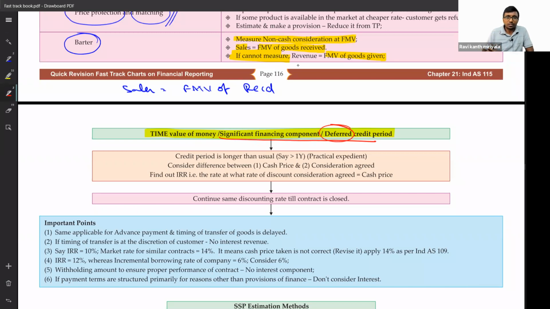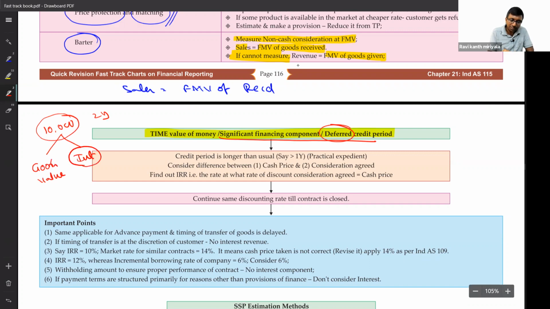So if there is a longer, deferred, postponed credit period, which is not normal, then there is an interest element in the sales value. See, if I say in the invoice 10,000 rupees, pay me after 2 years, that means 10,000 rupees is not the real value of sales. 10,000 includes the goods value as well as an interest element.